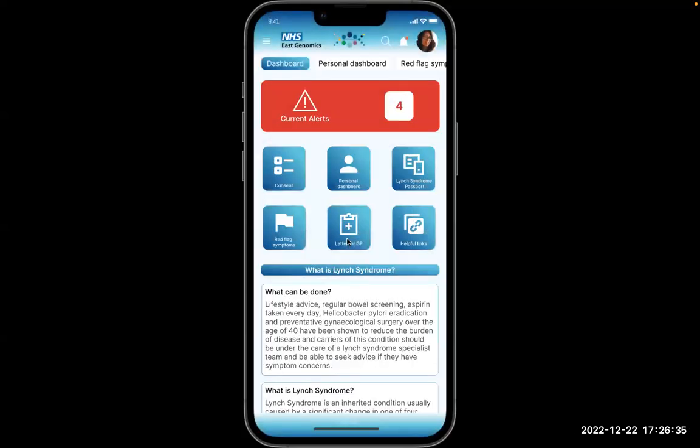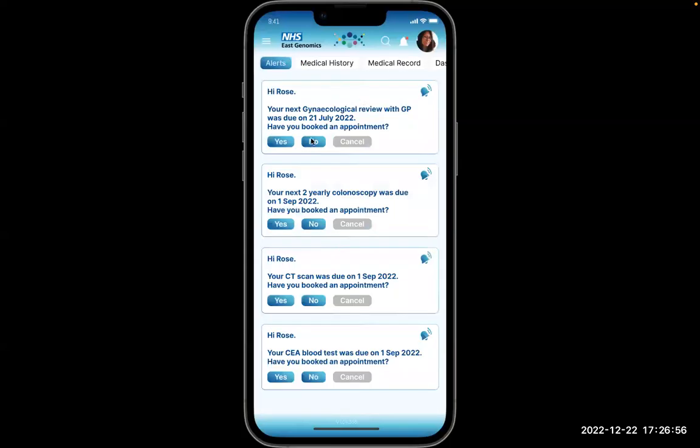Because the alerts are algorithm-based, the messages will vary depending on the answers the patient gives. If the patient taps no at any stage, the algorithm in the app changes the message to encourage the patient to attend and continues to alert, remind, and follow her up for the action, all entirely automatically until the action is completed.